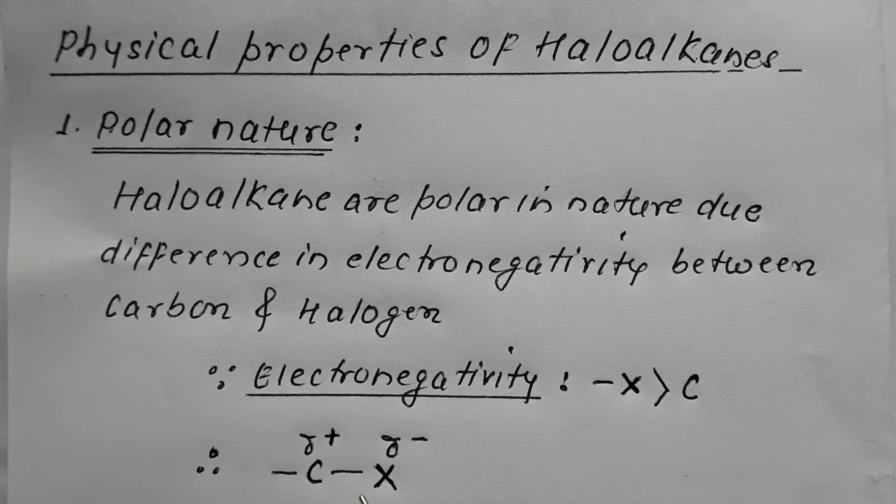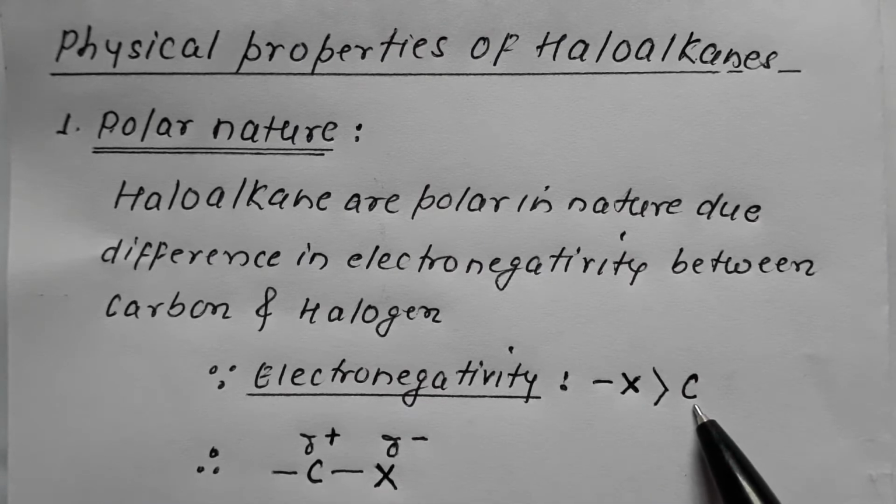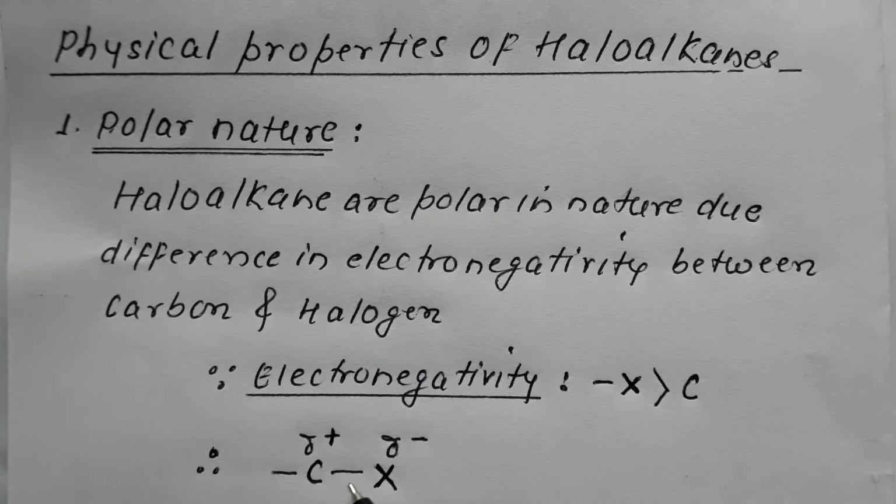Now what is electronegativity? We know it is the property of an atom to attract the shared pair of electrons toward itself. Since the electronegativity of halogen is higher as compared to carbon, the shared pair between carbon and halogen gets drifted toward the halogen, making the halogen partial negative and carbon partial positive.